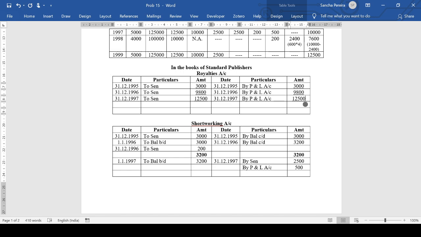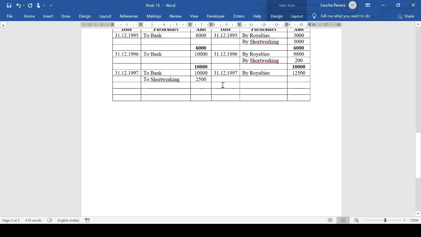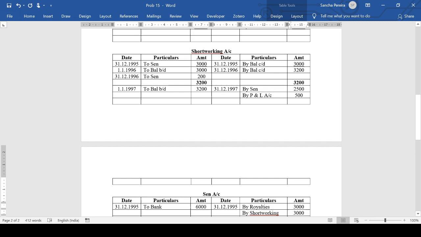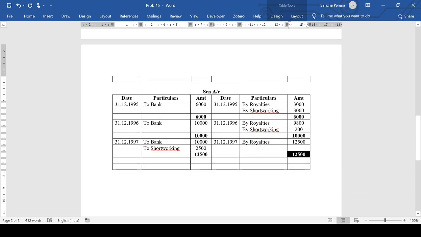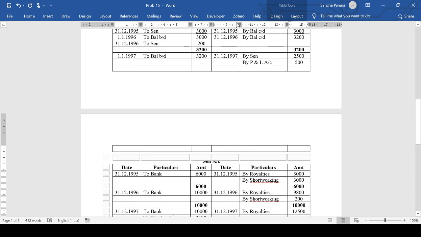Close this. Here you will have it's tallying here. 12,500. Then we have short working. I think there is a balance carried down.